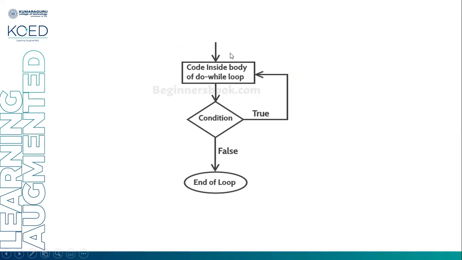So the flow diagram: first the code inside the body of the do while loop will get executed and the condition is checked. If the condition is true, again the body of the loop will get executed and the condition is checked. Until the condition is true, the body of the loop gets executed repeatedly. Once the condition is false, the control will reach the end of the loop. The only thing is that even if the condition is false initially, first the body of the loop is executed. That's why the body of the loop will be executed once.